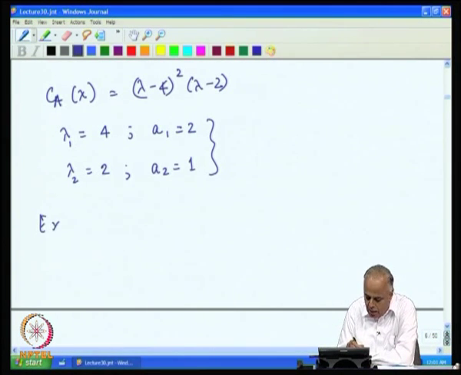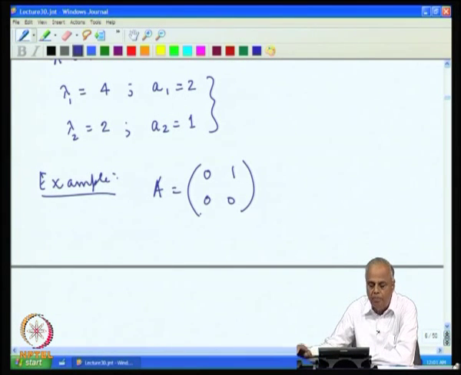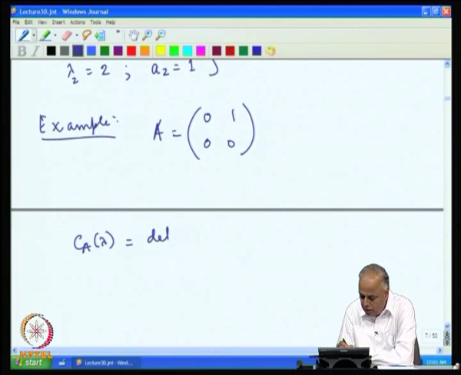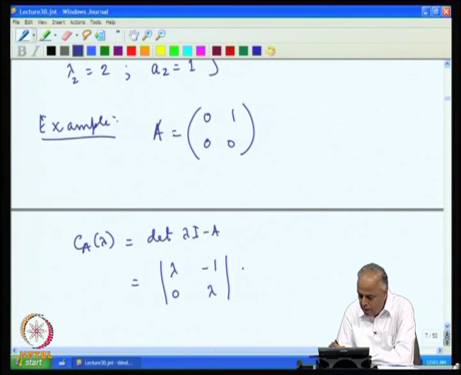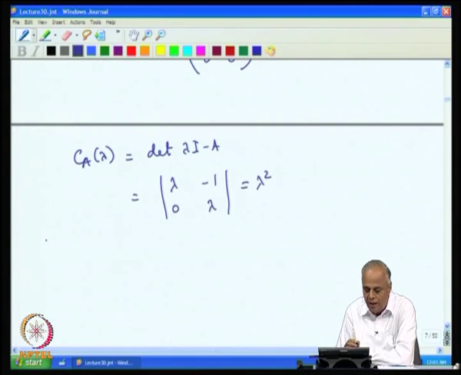Let us look at another example, a simple example. A equal to [0 1; 0 0]. We treat all these as complex matrices, remember. In this case, we have the characteristic polynomial of lambda, which is the determinant of lambda I minus A, which is lambda squared, and therefore, there is only one eigenvalue, lambda 1 is 0 and its multiplicity is 2.